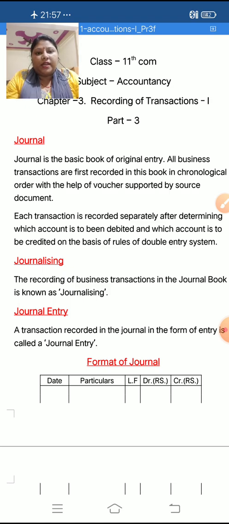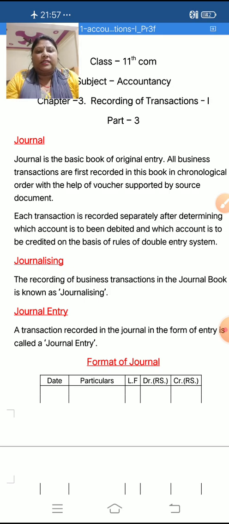So in journal, we first record the business transactions in chronological order. Chronological order means day-to-day entry or date-wise, with the help of voucher supported by source document.